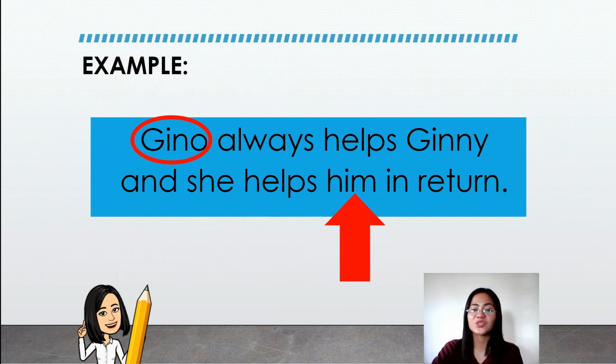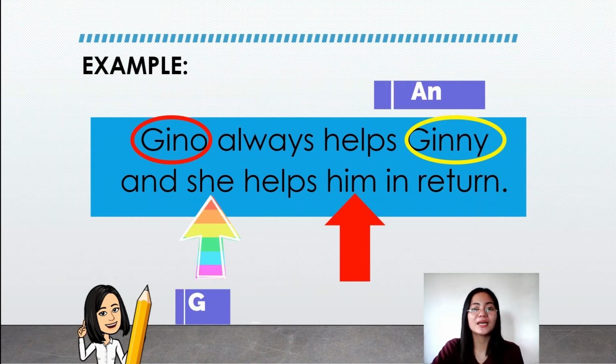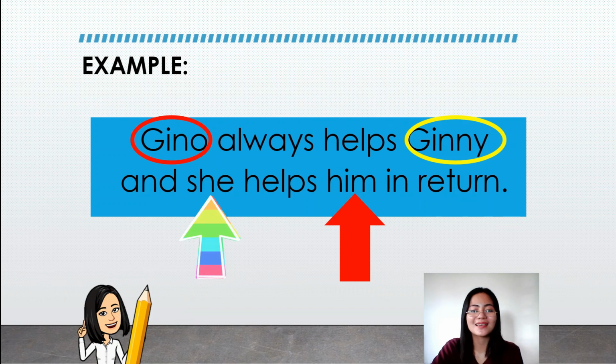And we also have here Ginny, which is acting as the direct object of the sentence since it answers the question whom. And Ginny is also the antecedent of the pronoun she. Now, we have here the action of the verb helps, which is beside the pronoun him. Him is our direct object that receives the action of the verb.